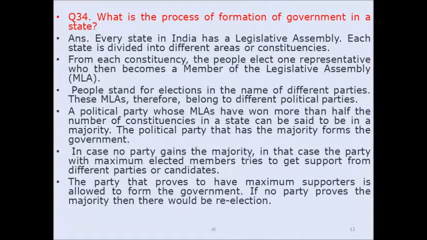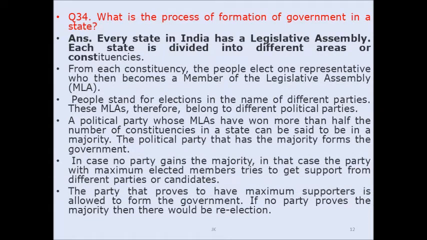Number 34. What is the process of formation of government in a state? Answer: Every state in India has a legislative assembly. Each state is divided into different areas or constituencies.